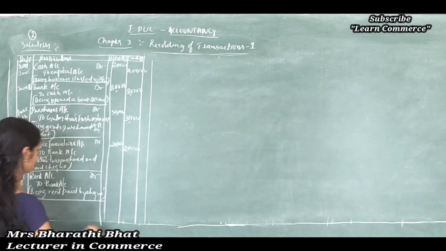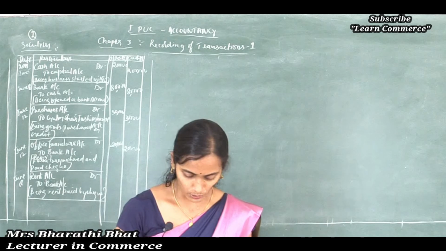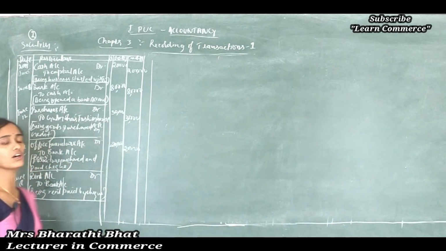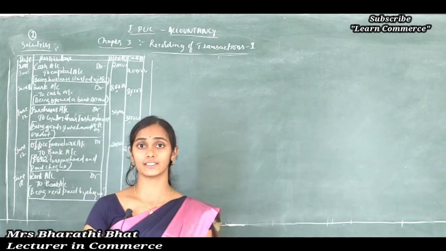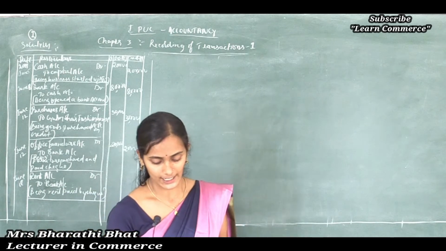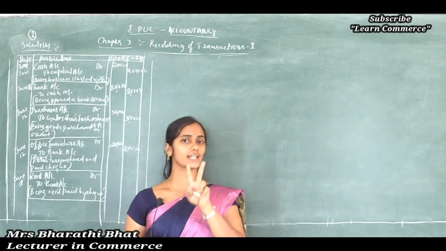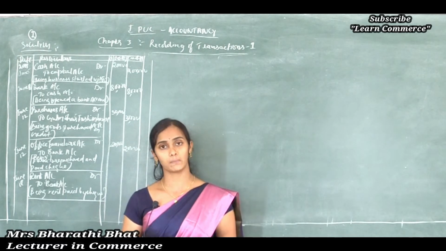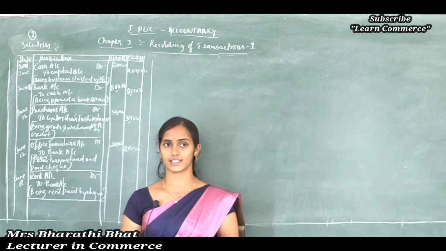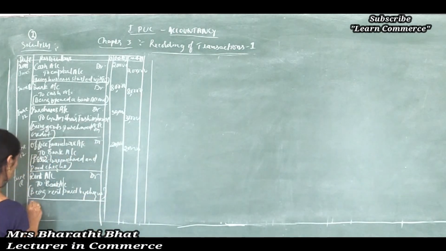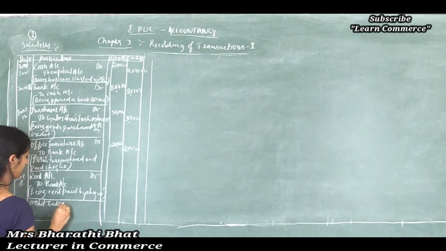Next one, sale of goods on credit to Mohit Brothers. When a person's name comes, then it is a credit transaction. Sales and Mohit Brothers are the two accounts. Increases in revenue is to be credited. Mohit Brothers is considered a debtor for the organization, so increases in asset is to be debited.